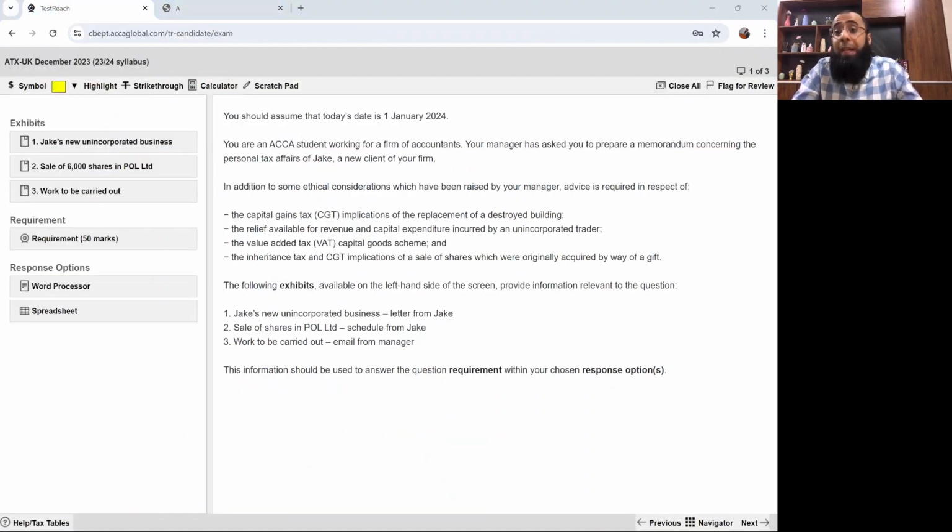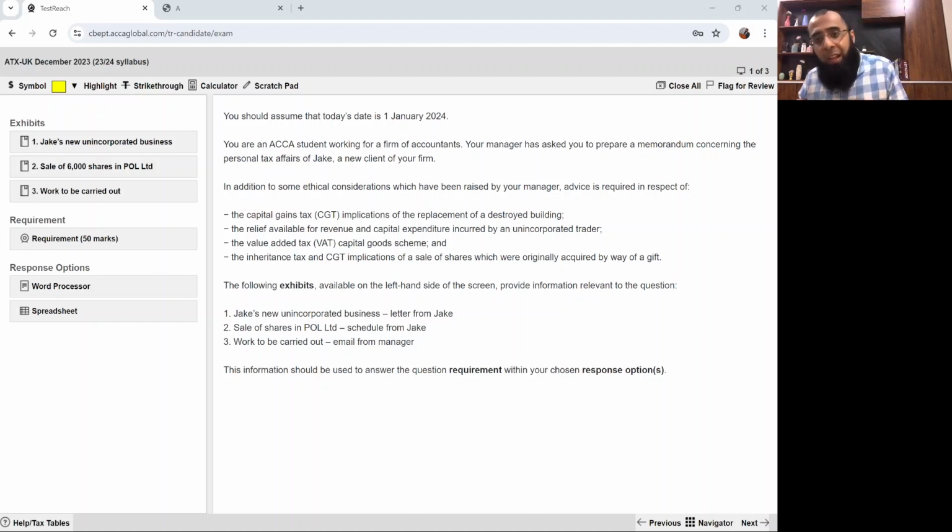It's a December 2023 exam paper. See, many students ask me, sir, whether we should be doing the exam kit or not. See, exam kit also includes the past papers. Doing the exam kit is good for topical past paper practice. And during the course, as we are studying the topics, we have already done the topical past papers. Obviously, same questions are in the exam kit. Exam kit does not develop its own questions.